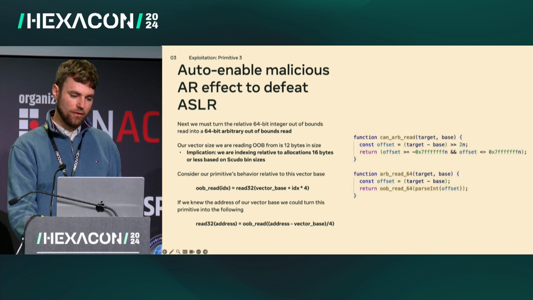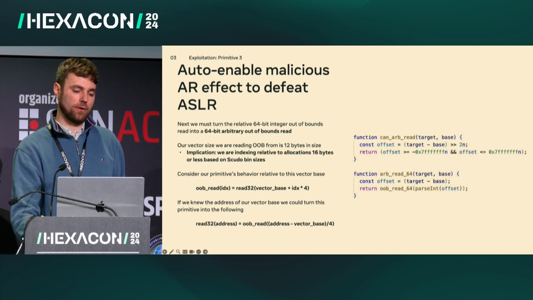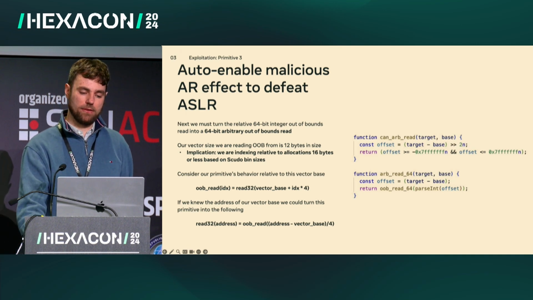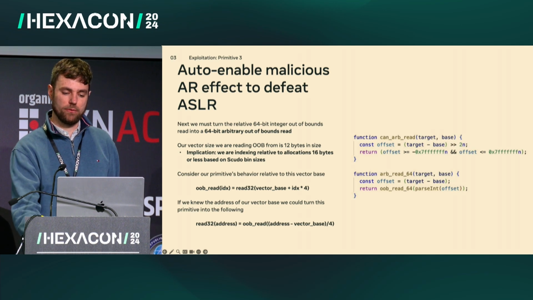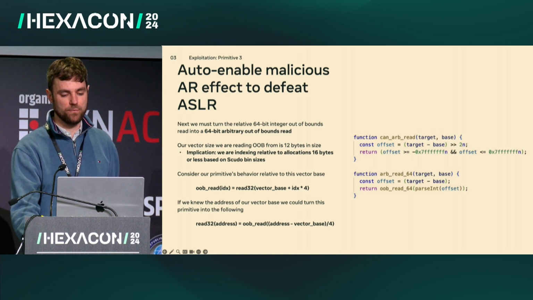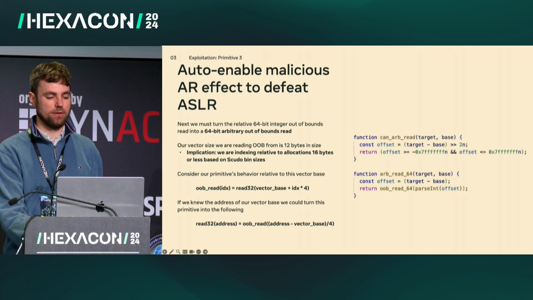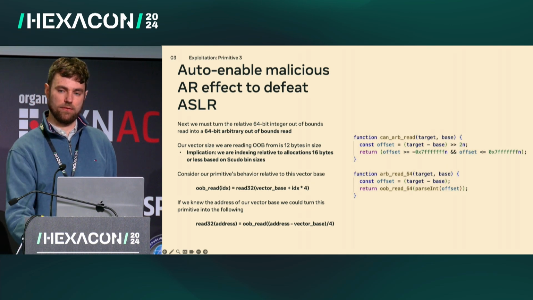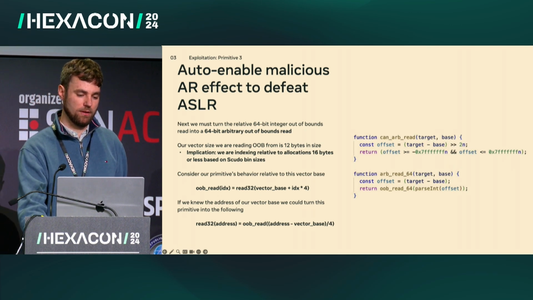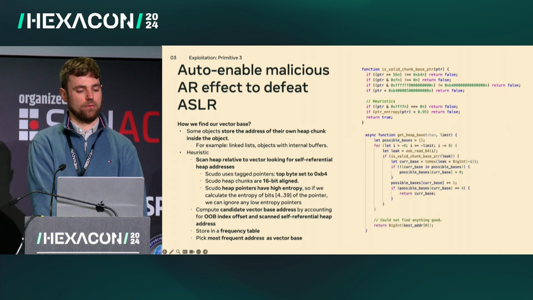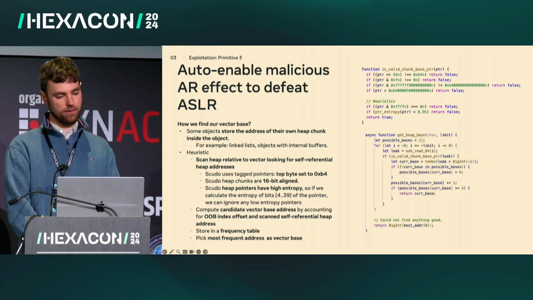We would like to turn this index-based relative read into an arbitrary read at any address, to be a little more flexible. One way we can do this is by figuring out the base address of that vector we're accessing. But how can we go about finding that base address?